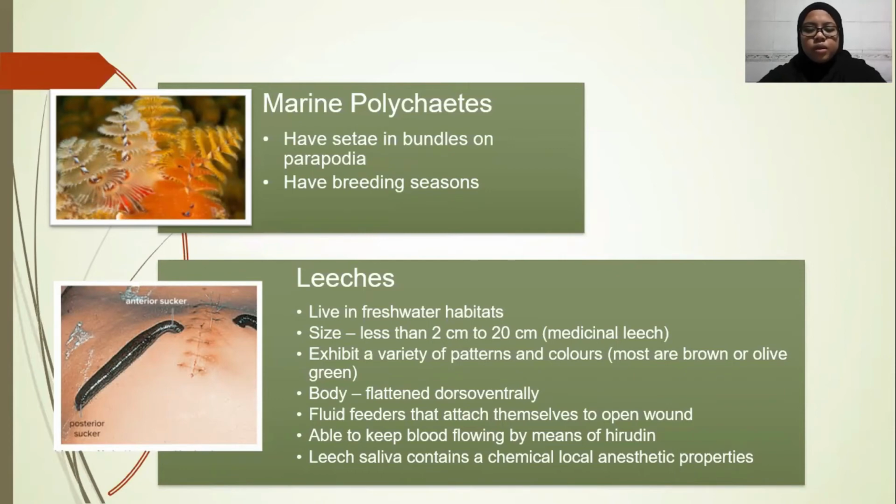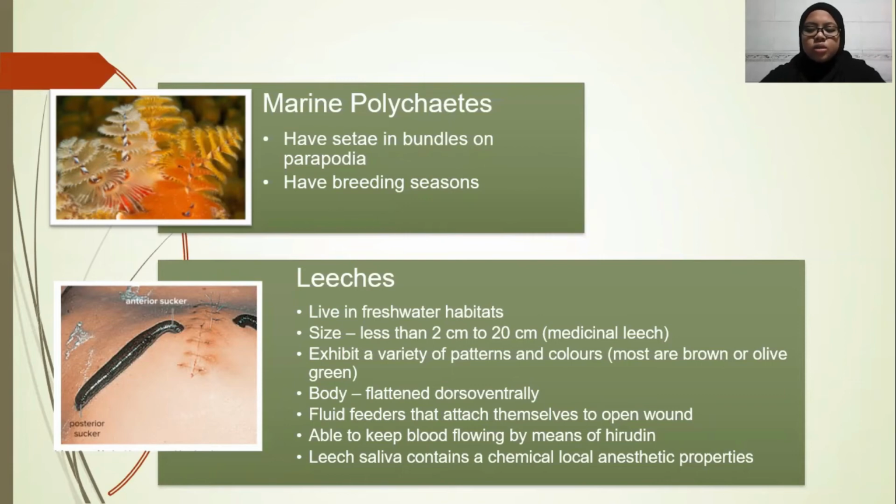The body of leeches is flattened dorsoventrally. They have the same body plan as other annelids, but they have no septa, and each of their body rings has several transverse grooves. Most leeches are fluid feeders that attach themselves to open wounds.